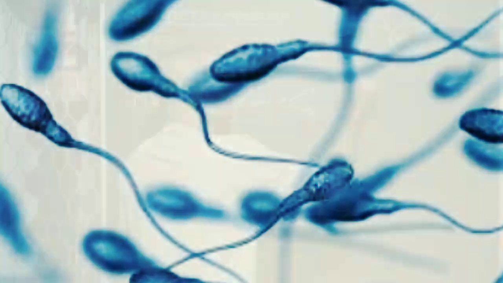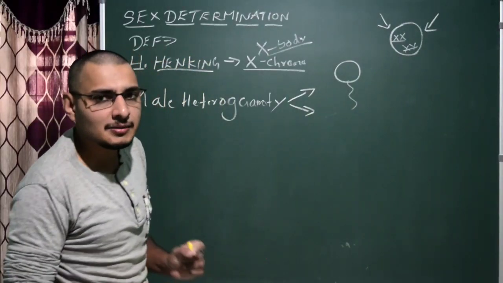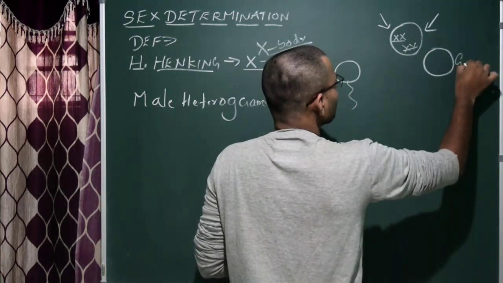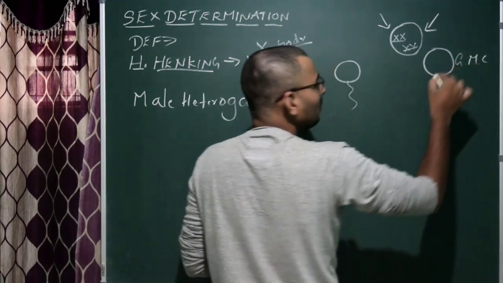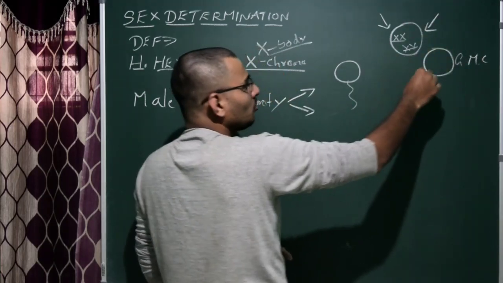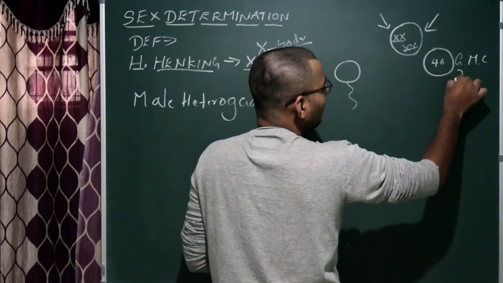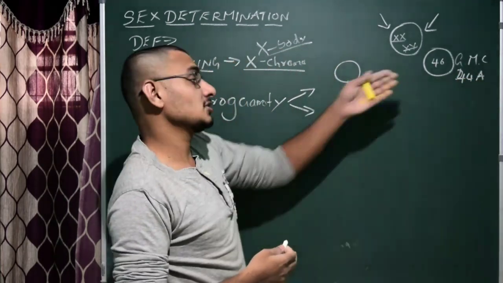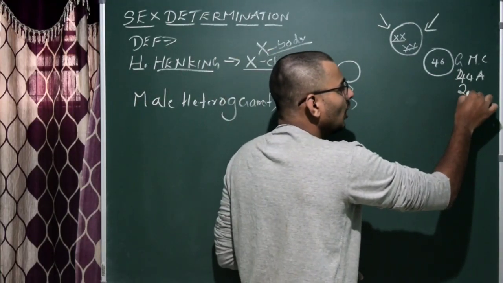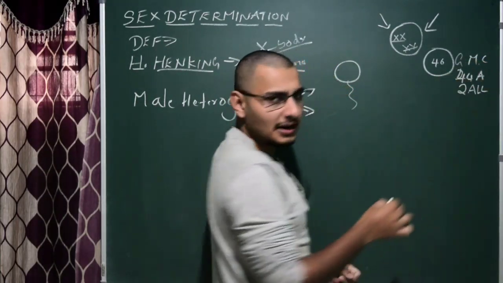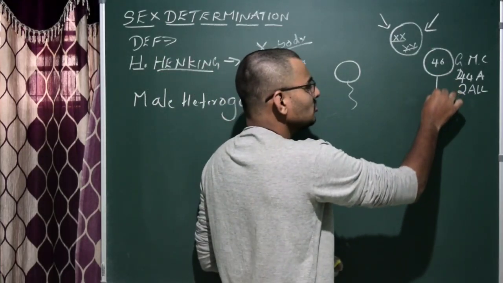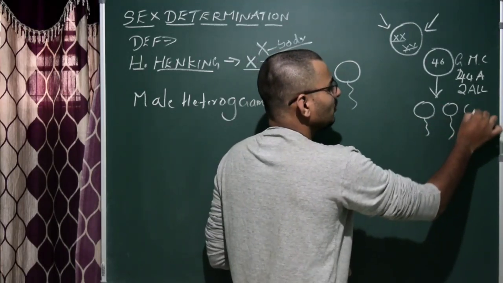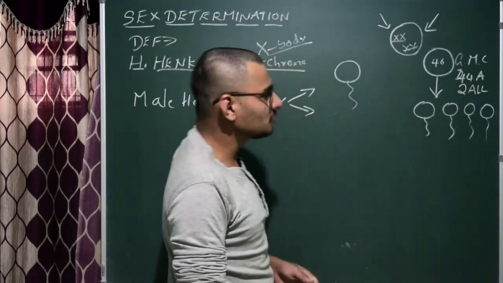In terms of sex chromosome, in terms of allosome, obviously we know that in the germ cell or in a gamete mother cell or meiocyte, the total number of chromosomes will be 46, where 44 are autosomes, that is the non-sex determining chromosomes, and 2 are allosomes, that is sex chromosomes. During the formation of these sperms, we know that a total of 4 sperms will be produced.